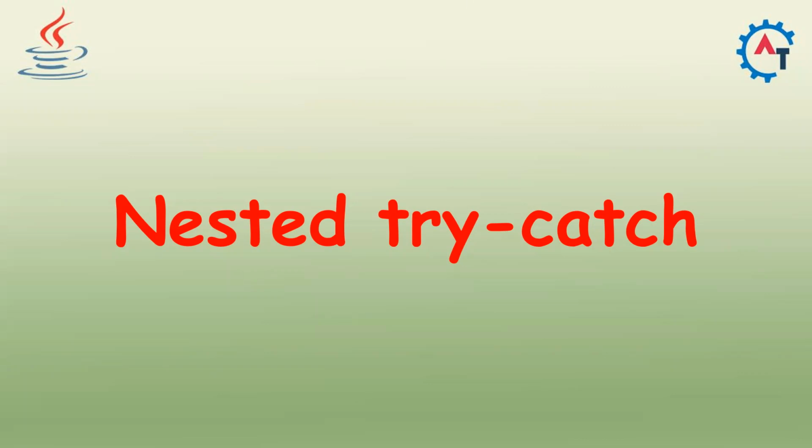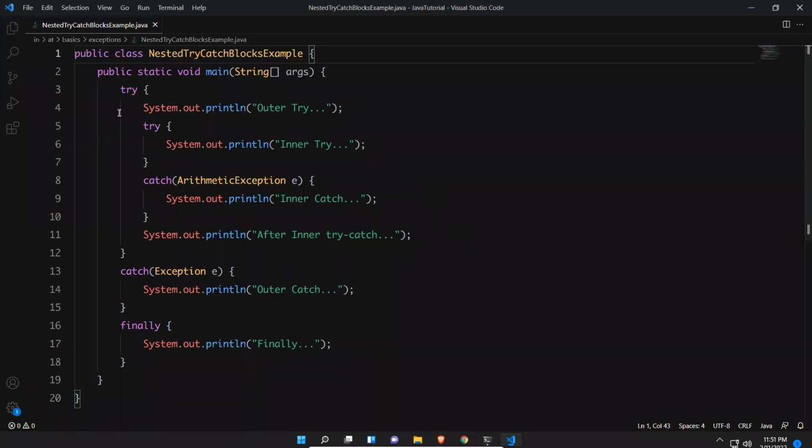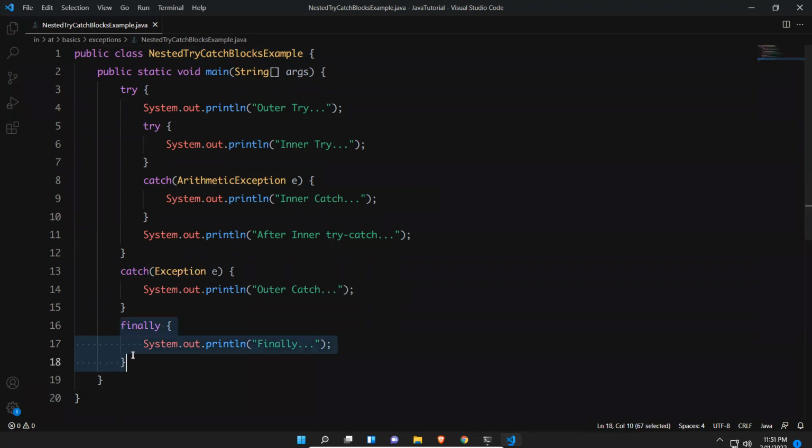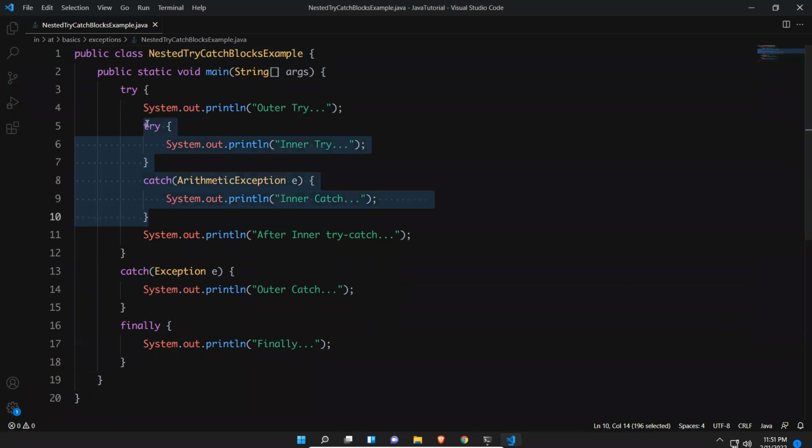So let me go to Visual Studio Code. So here I created one of the classes called NestedTryCatchBlocksExample. Okay, so here in the main method, I used one try. Inside the try, I have a try-catch block. And after that, for this try, I have a catch block. And then I have a finally block. Okay. So inside the try, I have another try. This is called nesting, right? Nesting the try-catch block, nested try-catch block.